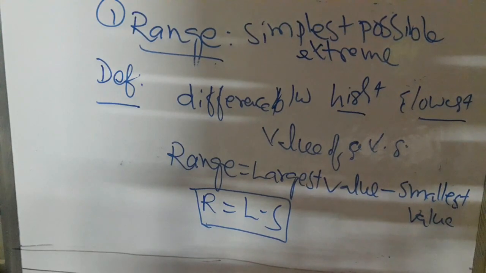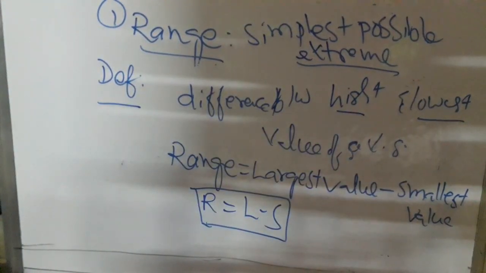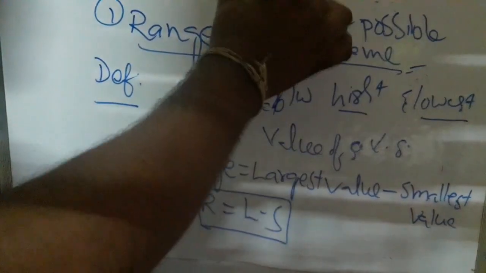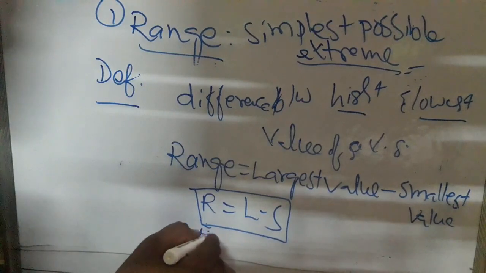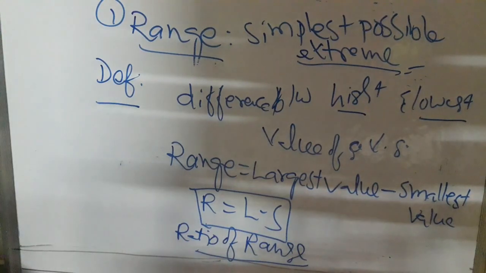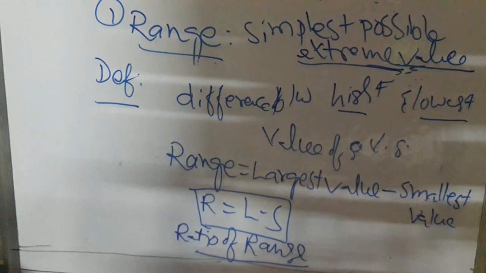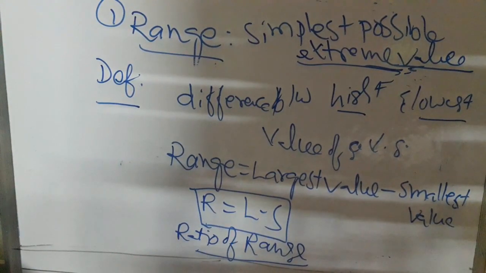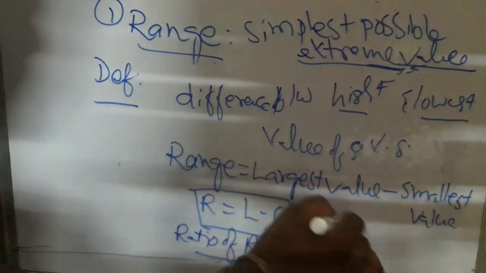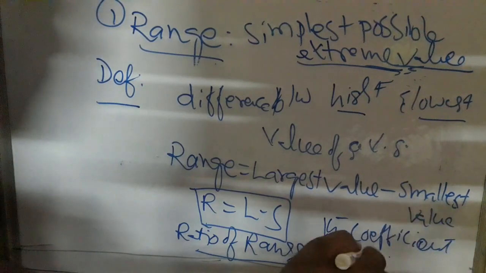If range is divided by the sum of extreme values, the resulting figure is called the ratio of range or the coefficient of the scatter.